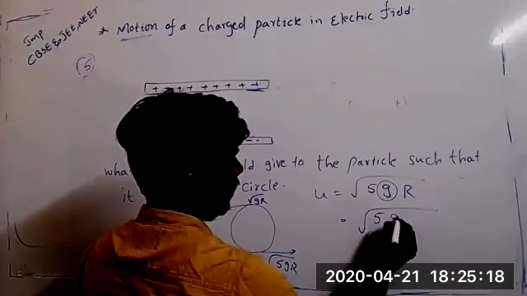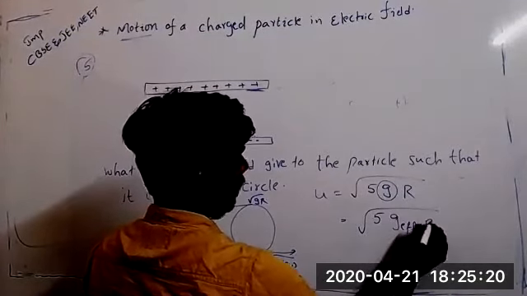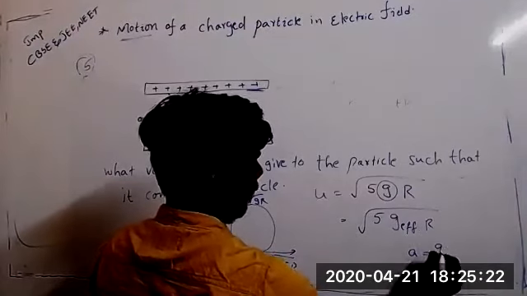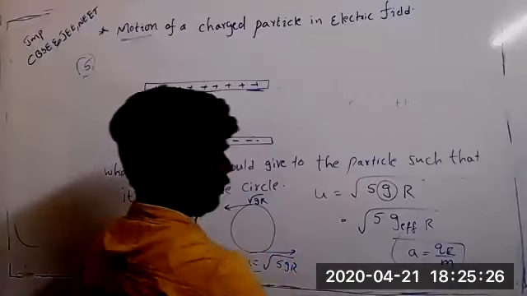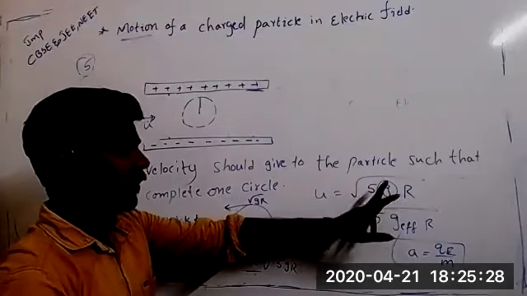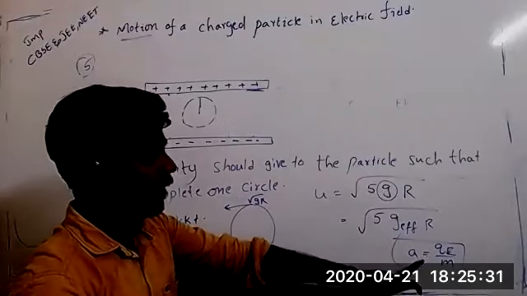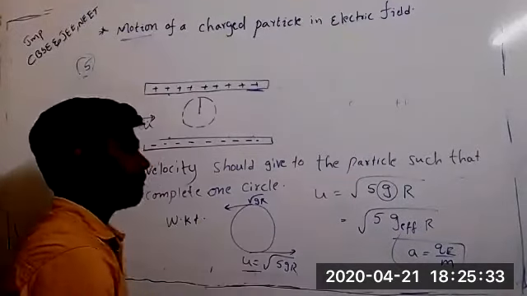Here g won't work; in the place of g, the g effect is nothing but a equal to QE by m. Whatever role g plays, a will play.